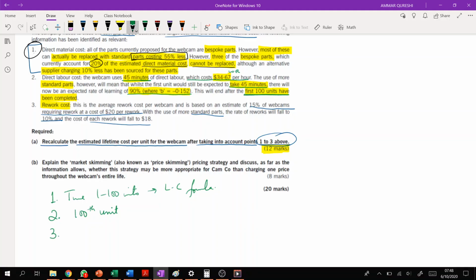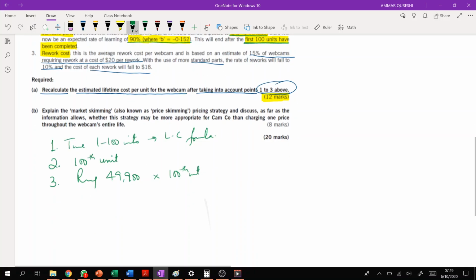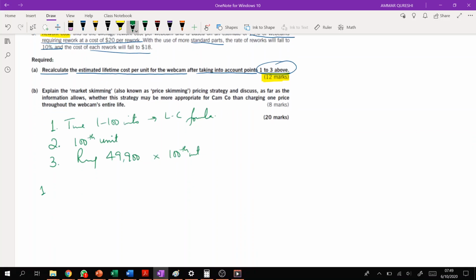So then we will calculate the time required for the remaining 49,900 units by multiplying it with the time of the 100th unit, right? So now let's start with this. Let's start with the first step. The first step is to calculate the time required for the first 100 units.